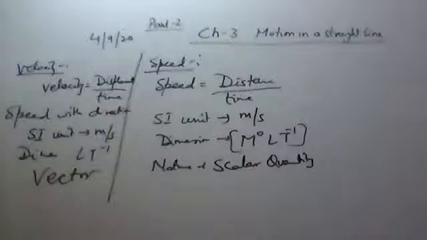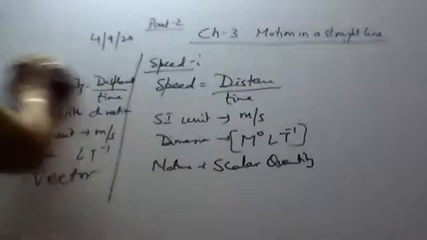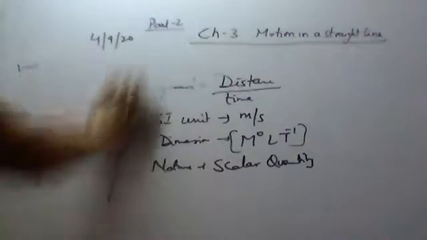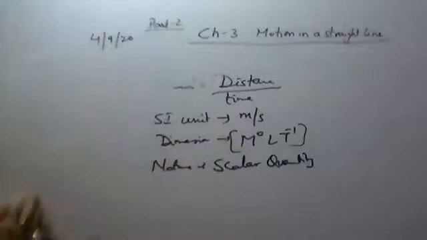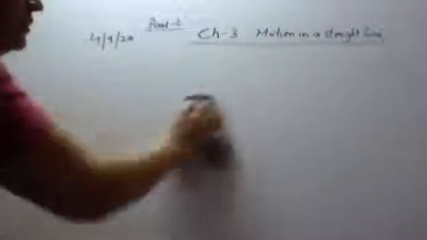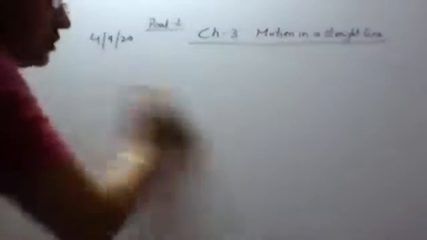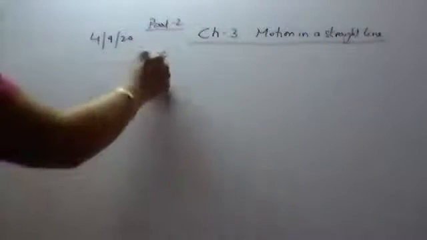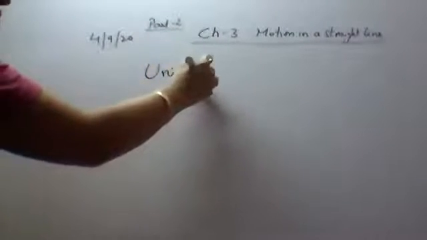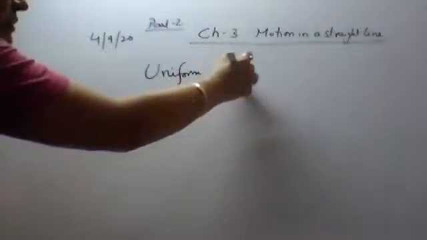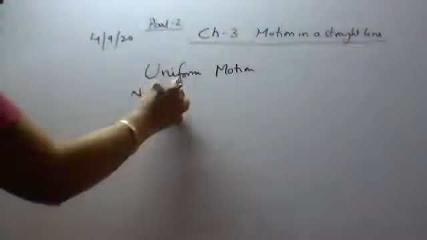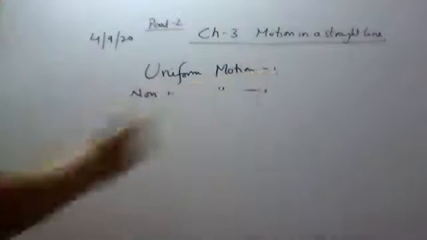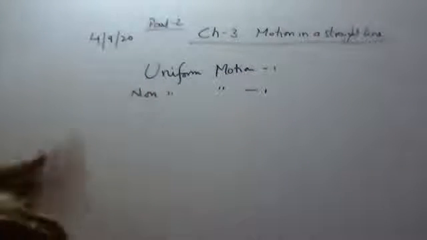Okay, now here we'll discuss some types of speed. The speed may be uniform, or it may be non-uniform, and if it is non-uniform, we calculate the average speed. But before proceeding, let us understand uniform motion and non-uniform motion.